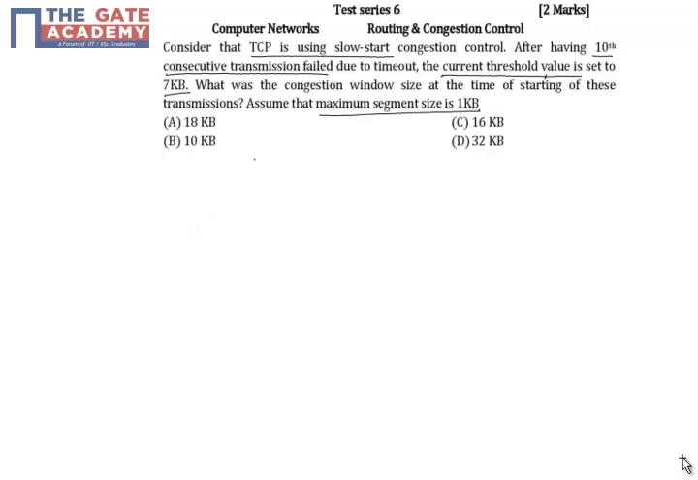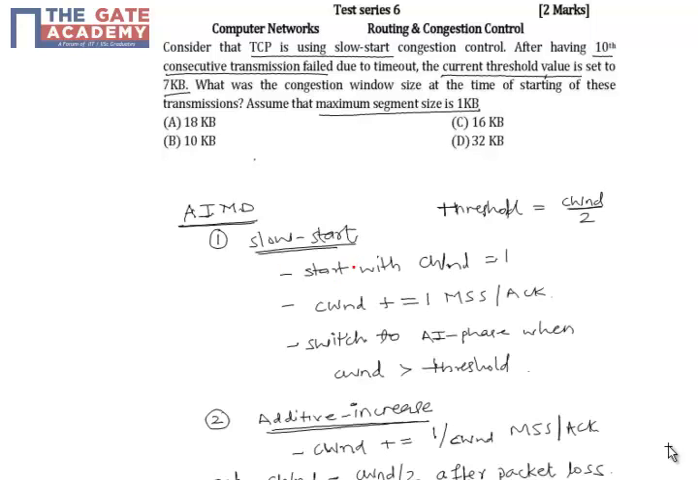As we know, in additive increase multiplicative decrease scheme of congestion control, there are two phases, slow start phase and additive increase phase. In slow start phase, we start with a congestion window size of 1 and increase the congestion window size by 1 MSS for each acknowledgement received, and we switch to additive increase phase when the congestion window size is greater than the threshold, and here threshold is set to half of the congestion window size.